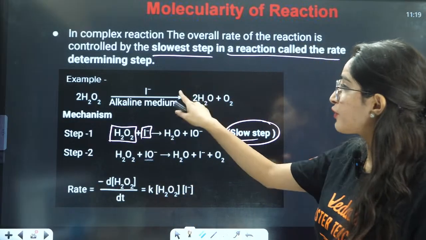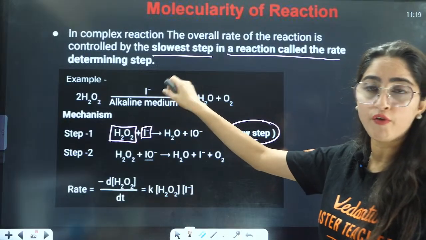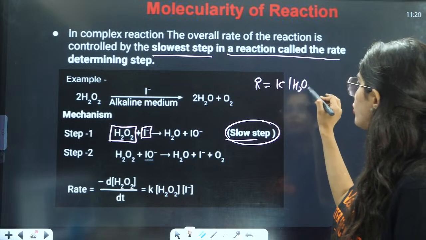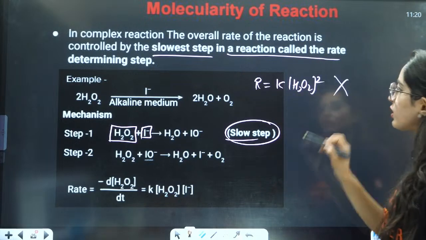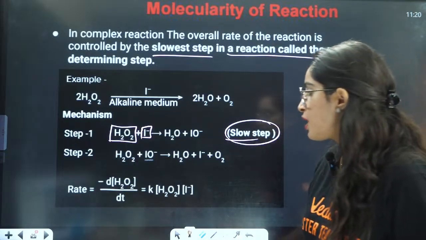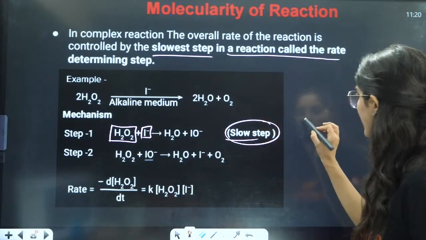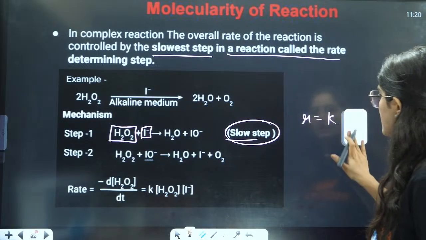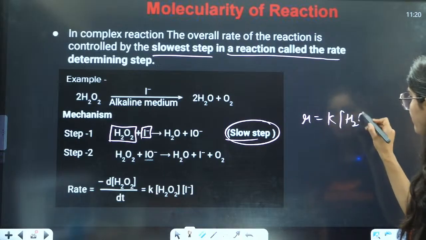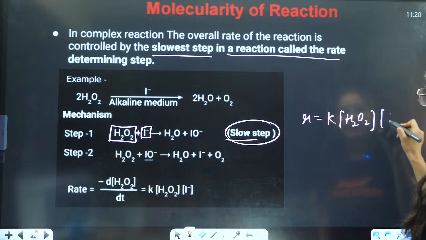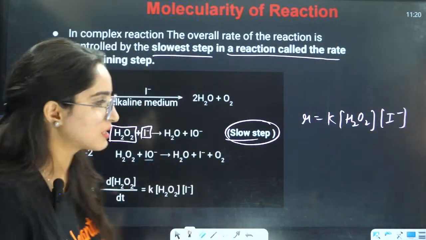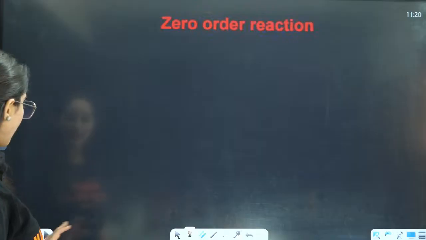If you want to write the rate in the form of the overall reaction, you will see K is equal to H2O2 squared. But this is not the correct way of writing it. We want to write the rate in the form of the slowest step. So in the slowest step, R is equal to K, H2O2 raised to power 1 and I negative raised to power 1. That will be the rate of the reaction, right?